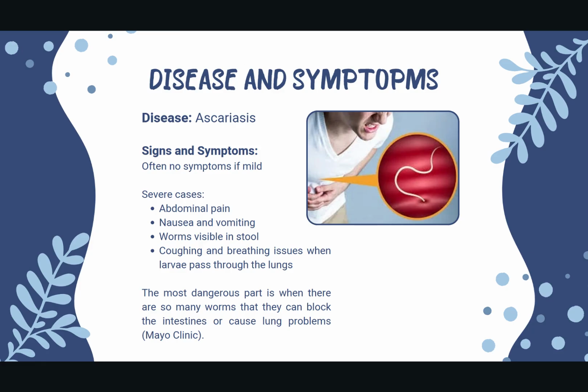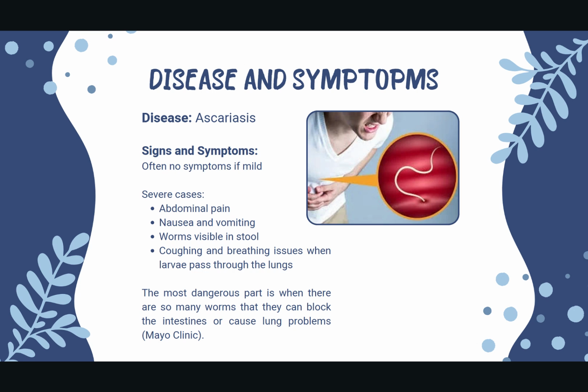The disease caused by this worm is called ascariasis. It's actually pretty common in developing countries due to the lack of sanitation and access to clean food. A lot of people with mild infections don't show any symptoms, which connects to what we learned about asymptomatic carriers in Chapter 16. These people can spread the eggs in their feces without even knowing they're infected.